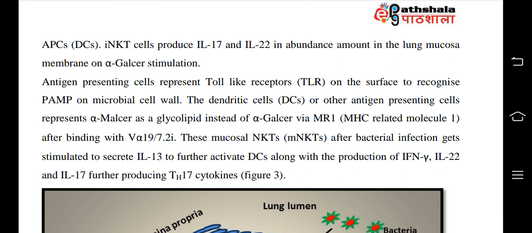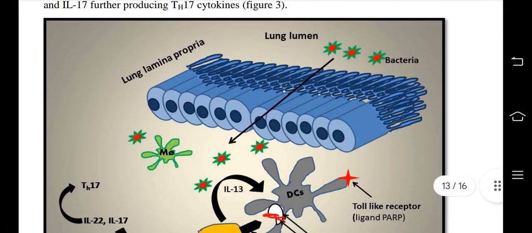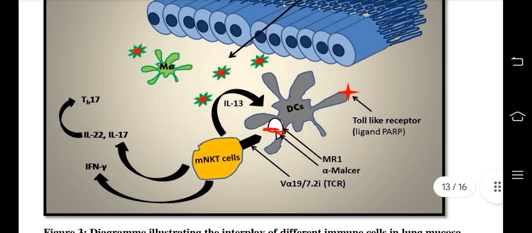These mucosal NKTs, MNKTs, after bacterial infection get stimulated to secrete IL-13 to further activate the disease along with the production of IFN gamma, IL-22 and IL-17, further producing Th17 cytokines. Lung lamina propria, lung lumen, bacteria, toll-like receptor, MR1, alpha-MALSR, MNKT cells.